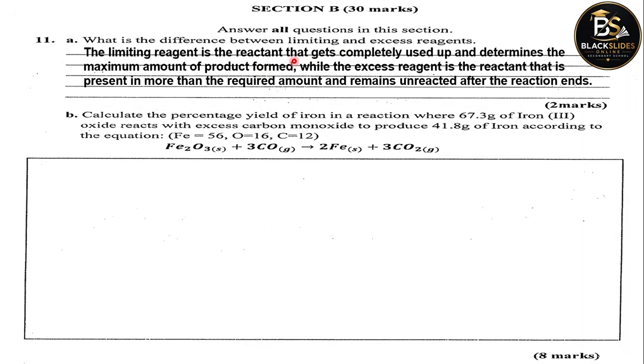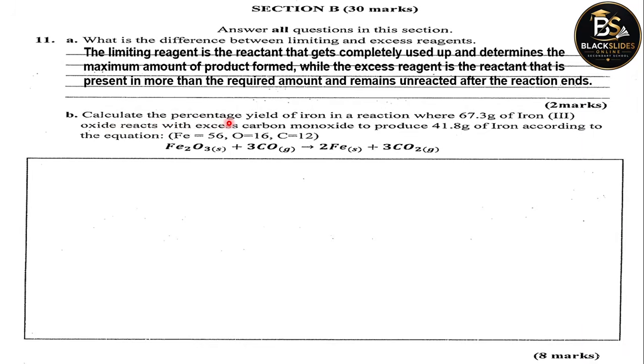So the reactant that is in less quantity is called the limiting reagent. It's the reactant that gets completely used up and it determines the maximum amount of product. While the excess reagent is the reactant that is present in more than the required amount and remains unreacted even after the reaction has ended.